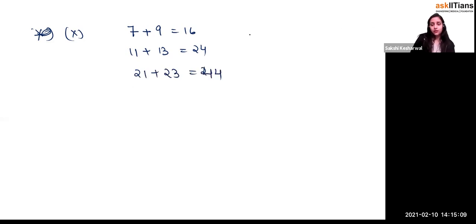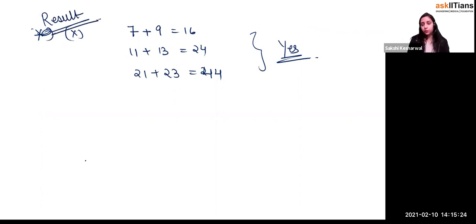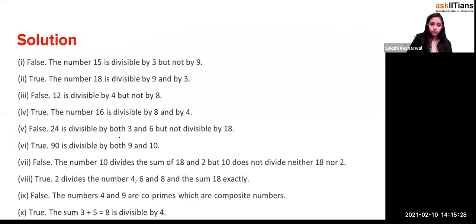So yes, the answer is what? Yes. It's true for all the numbers, right? It has to be consecutive odd numbers. So the answer is true. So this is also a result. The result is that if you add any two consecutive odd numbers, it will always be divisible by 4. So yes, the answer is true.